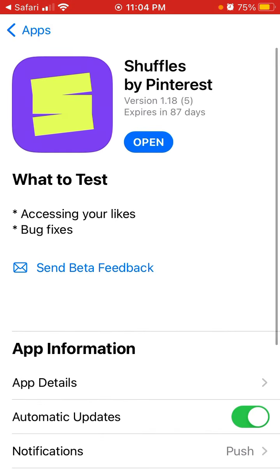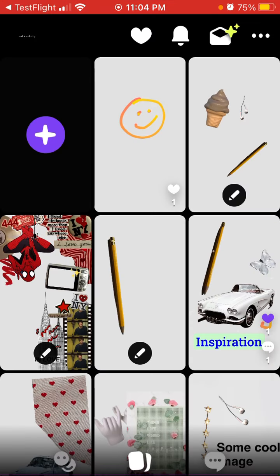And yeah, then you can just open it up, and every time you open the app you can also share some screenshots and all of that, but of course you still need the invite code. So if you're using TestFlight, it doesn't mean that you can access some version of the app without the invite code. You still need to be invited.